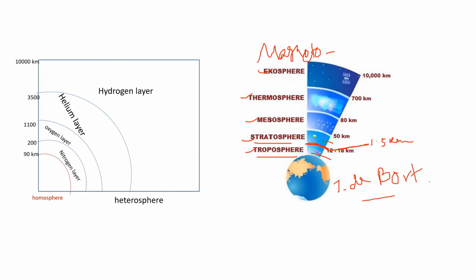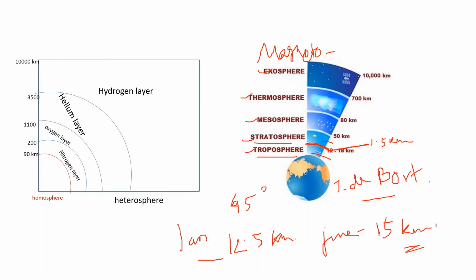And the tropopause elevation changes over season as well as latitude. It has been found that near 45-degree latitude in both hemispheres, in the month of January, the average elevation of tropopause is around 12.5 km. While in the month of June, this elevation increased up to 15 km from the Earth's surface.